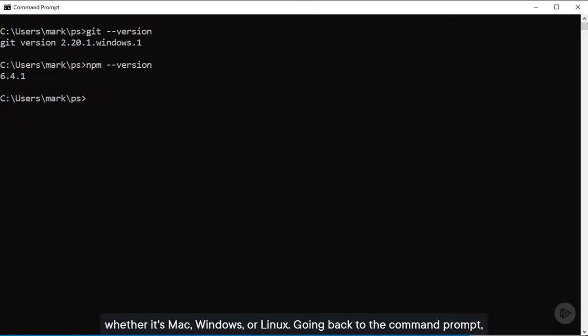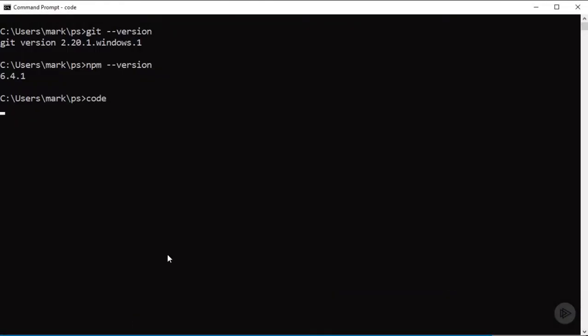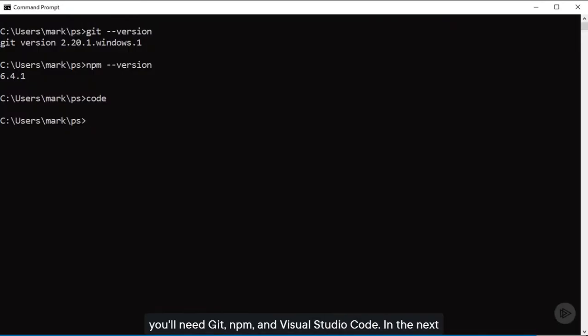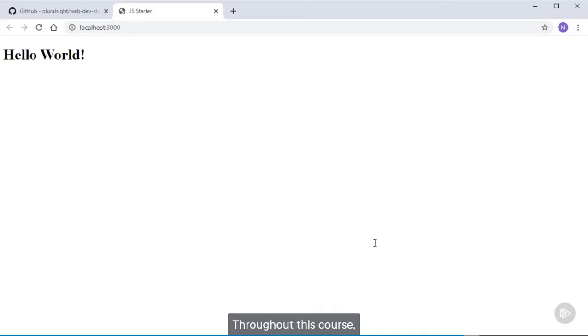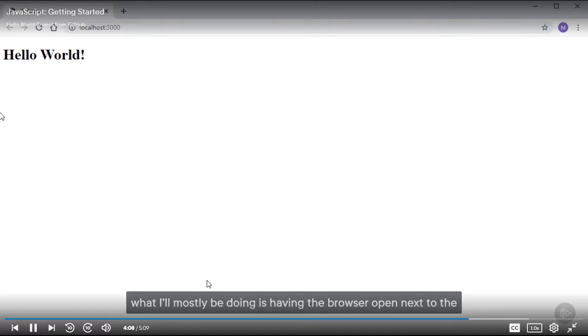Going back to the command prompt, you'll know code is installed because you can just type code. And that starts up the editor with the welcome screen. And those are the three main tools that you're going to need for this course. Again, you'll need Git, npm, and Visual Studio Code. In the next clip, we'll build a Hello World application, which will be our starting point. Throughout this course, what I'll mostly be doing is having the browser open next to the editor.